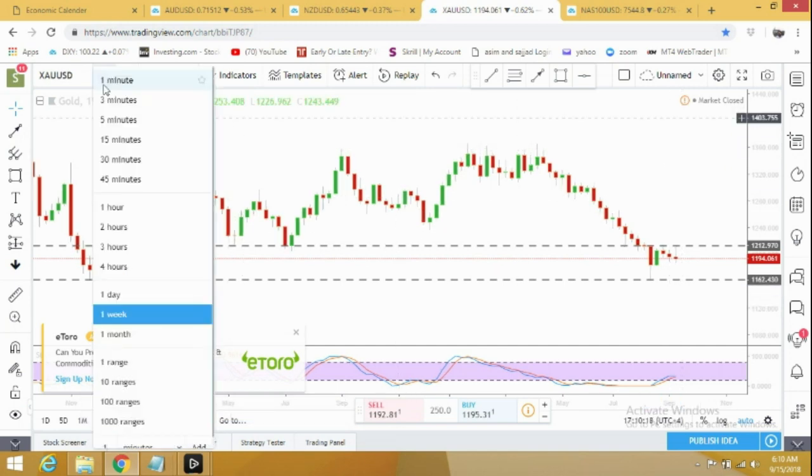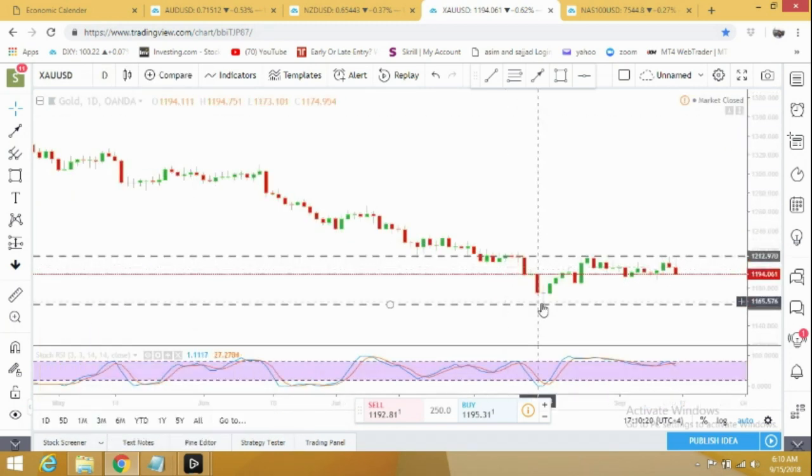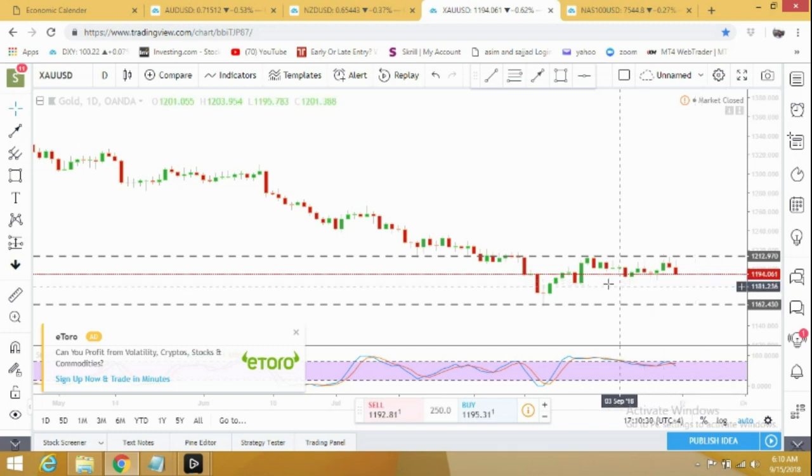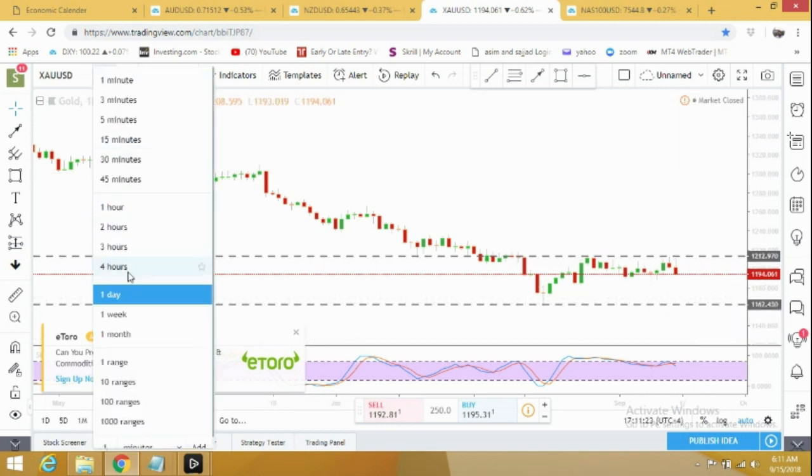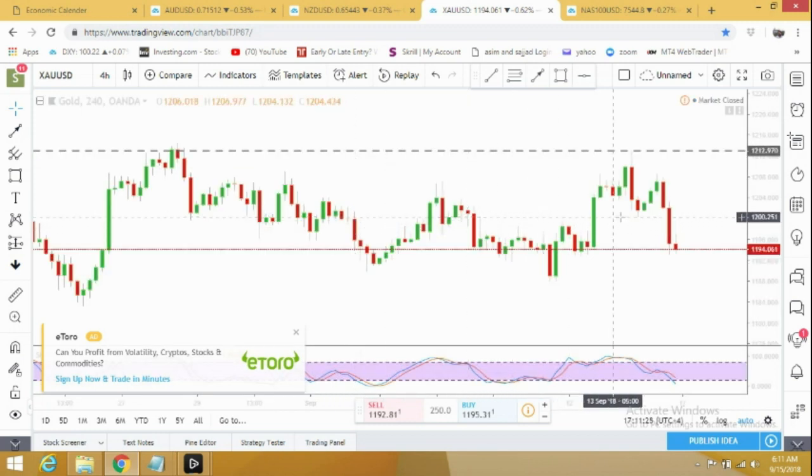Let's see how it did on daily time frame. For the last few weeks we are seeing that gold is moving sideways. At the moment it's on a support level, but I'm expecting that it will further drop to 1162, and from here we will see either the bigger correction or it will just continue to further drop. We will see it on a 4-hour time frame. The price got rejected from a very strong 1212 level, and right now it looks much weaker. It can go for a smaller correction. I will wait for a correction and then enter into a sell trade.